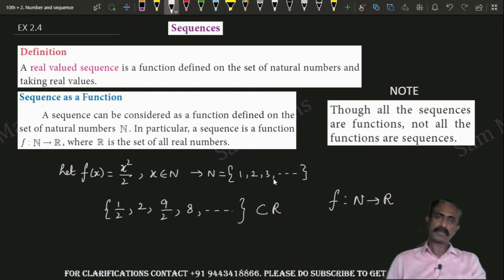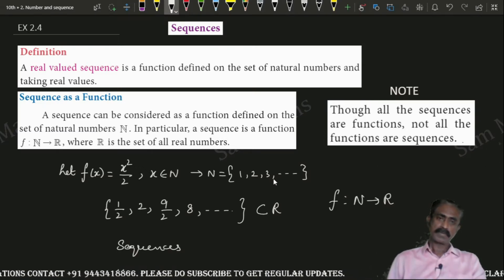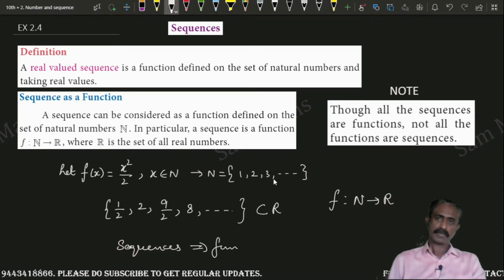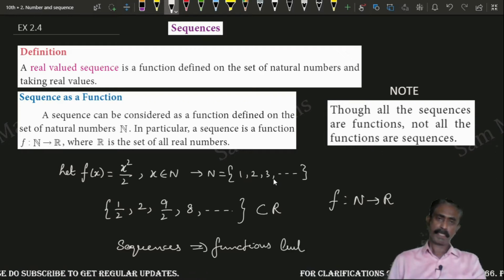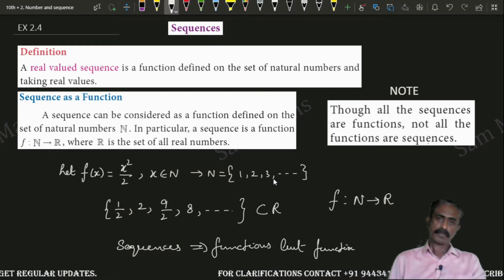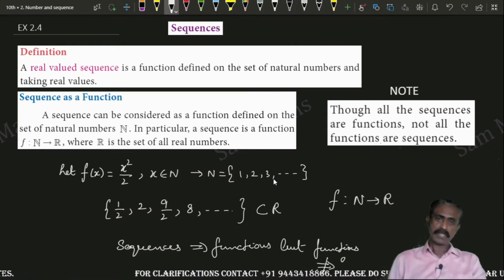Also, you must know all the sequences imply functions, but functions does not imply sequences.